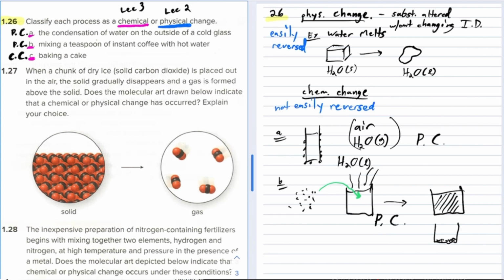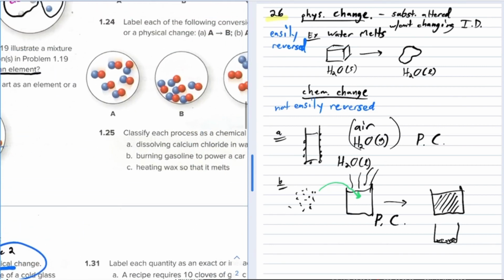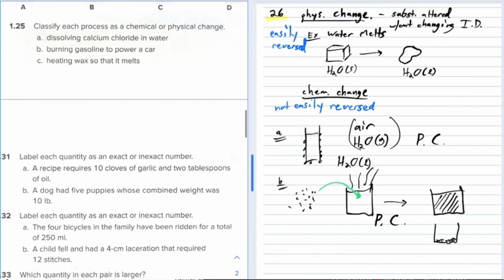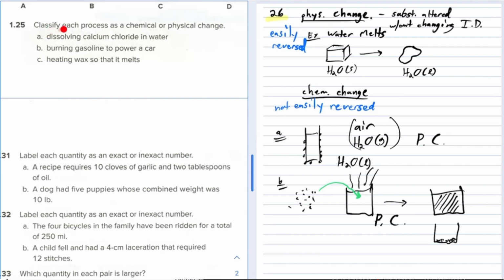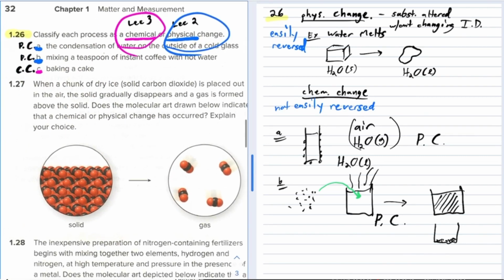I should have colored the first two blue because physical changes, I was coloring them blue. Chemical changes are pink. Okay, hopefully that makes sense. And I think you can take a look at problem number 25, which asks you to do the same sort of thing. So take a look at these three and see if you can classify them. Okay, it's just like problem number 26.